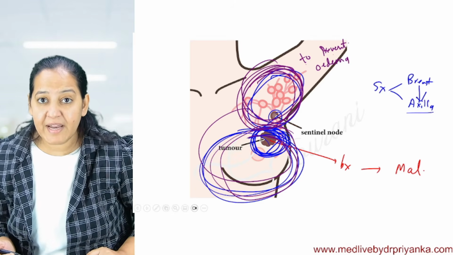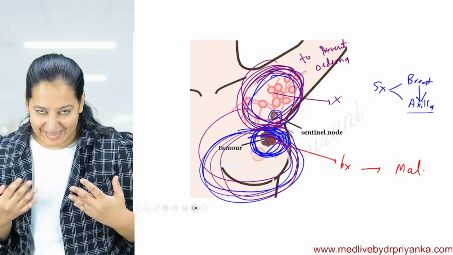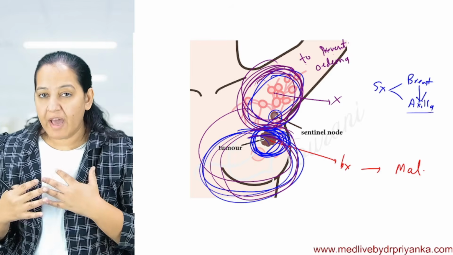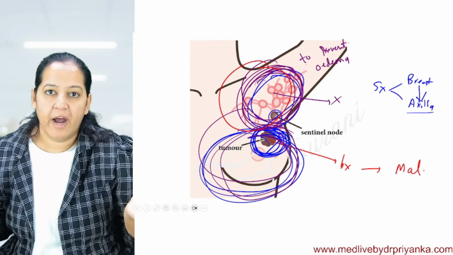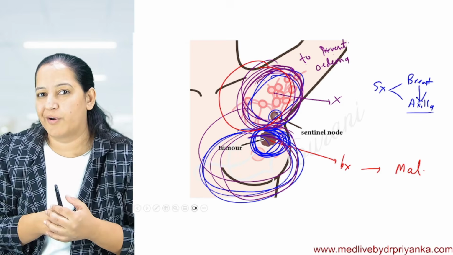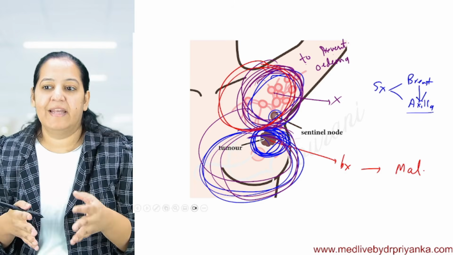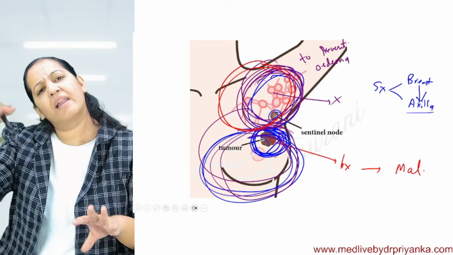So that can be the scenario. I do not want to unnecessarily take out the lymph node. Being a good oncosurgeon, if the lymph nodes are involved, I want to take them out. If they are not involved, I do not want to take them out. You may say, ma'am, but how will you know before taking it out whether they are involved or not? Because it's not a vestigial organ. If I take it out unnecessarily, I'm giving lifelong morbidity to this female, lymphedema for life.